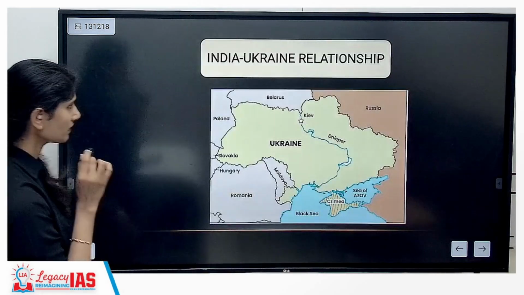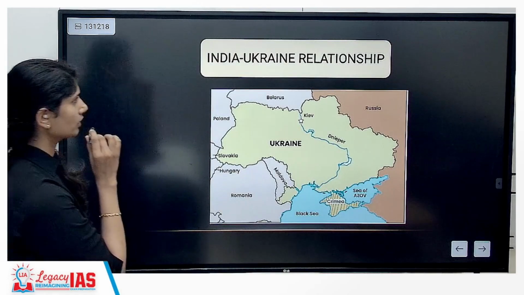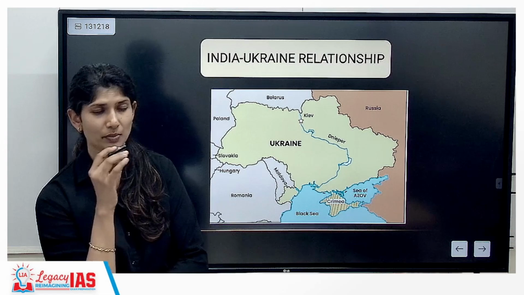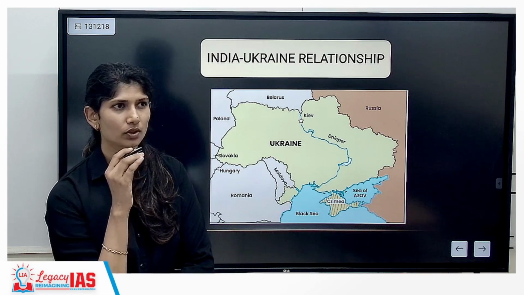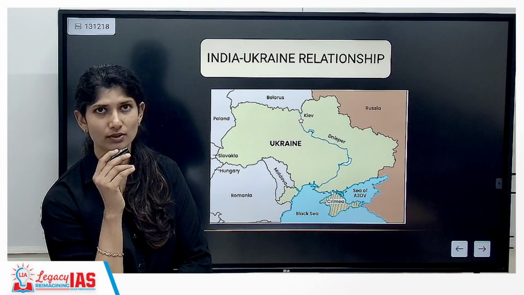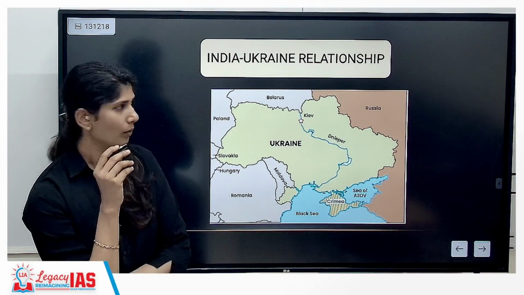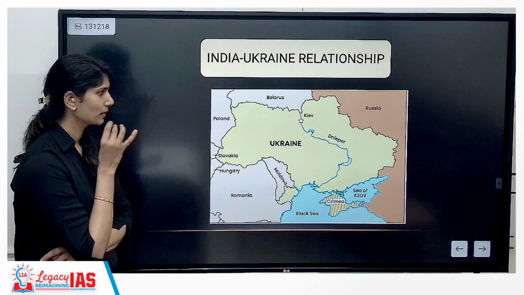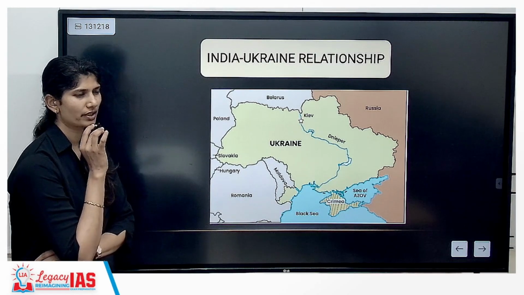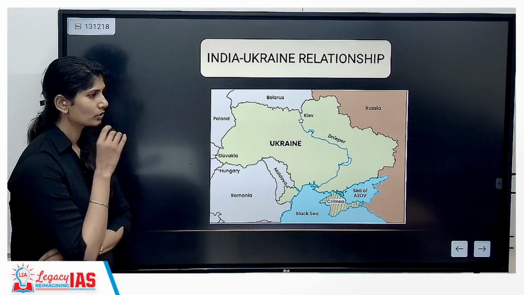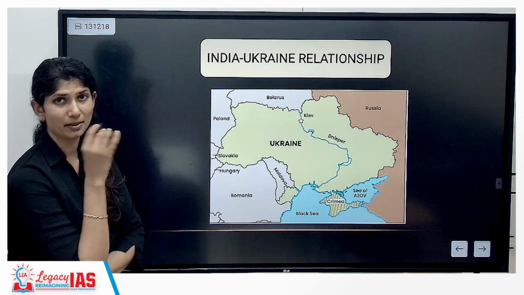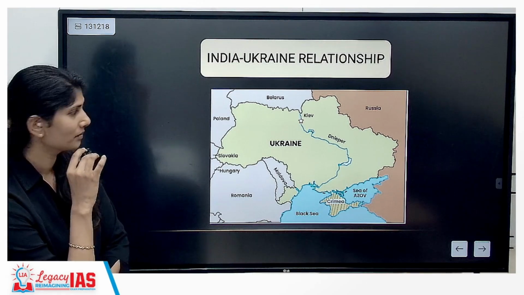Okay. Next is the India-Ukraine relationship. Before the war, the relationship was focused on a lot of things, but one important thing was that the majority of our sunflower oil, the edible oil coming to India, was dependent on Ukraine.